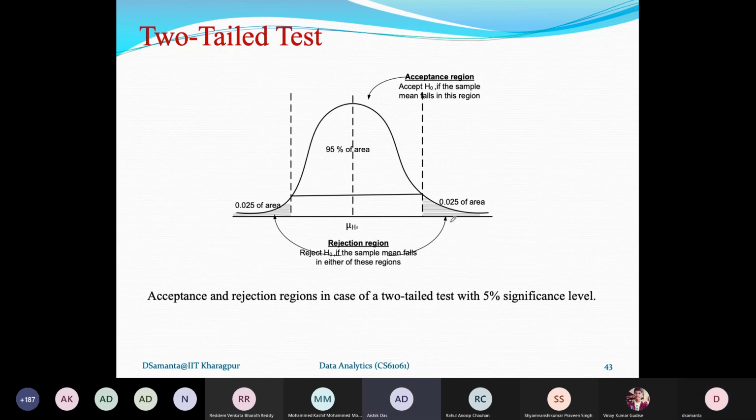Yes, I got it. So these are the things that you have to be a little bit careful about while giving the answer. Two-tailed, and accordingly consult the test table and then get the result. That is the only thing. A few problems you need to practice. I'll give you a few problems for your practice, or we can discuss a few more problems also, if time permits. Any other question from anybody else?